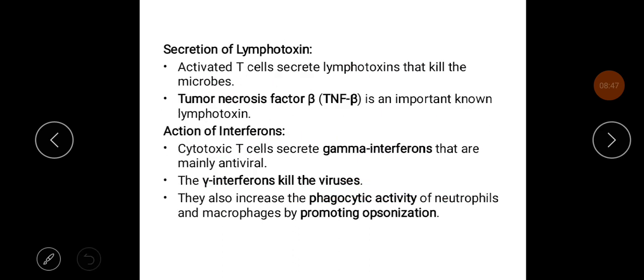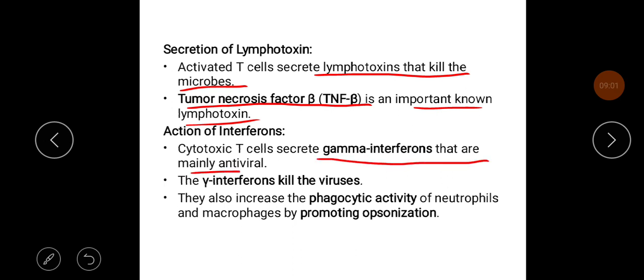The activated T cells secrete lymphotoxin that kills the microbes. Tumor necrosis factor beta is an important known lymphotoxin. Cytotoxic T cells also secrete gamma interferons that are mainly antiviral. Gamma interferon kills the viruses. They also increase the phagocytic activity of neutrophils and macrophages by promoting opsonization.